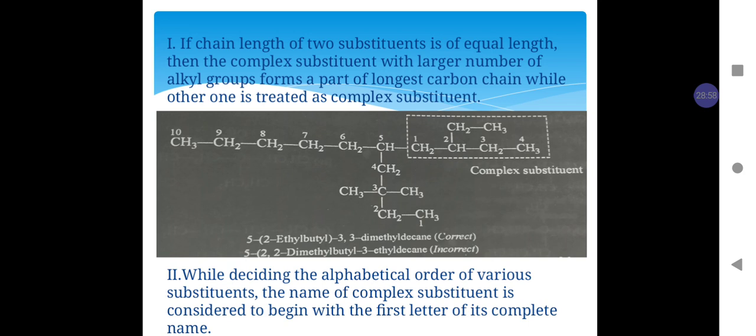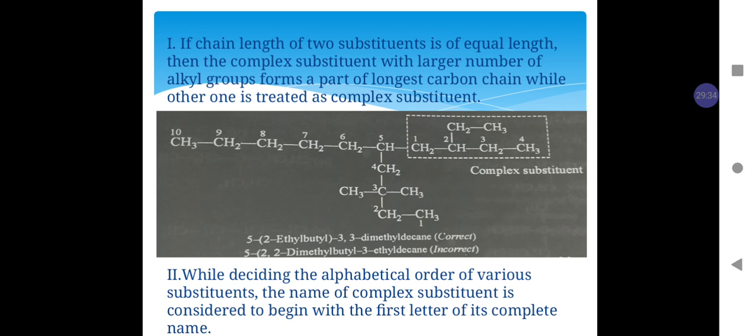To elaborate this rule, let's take an example. As in the example, we see that the numbering is done from the methyl carbon present on the lower side, and it has 10 carbon atoms up to another methyl group on the left hand side.